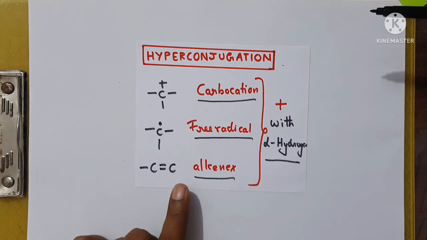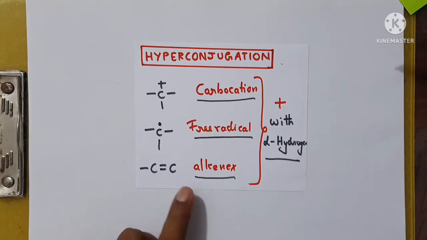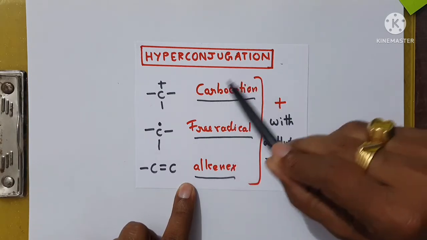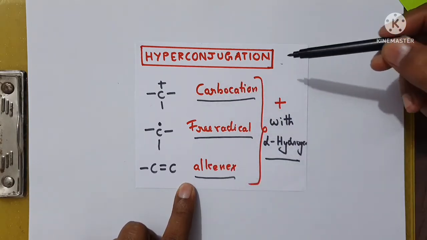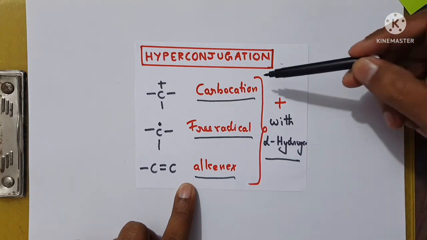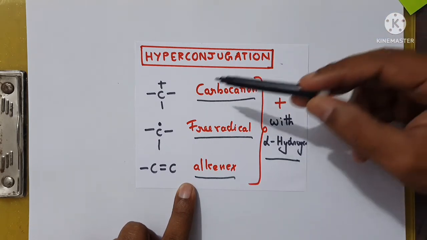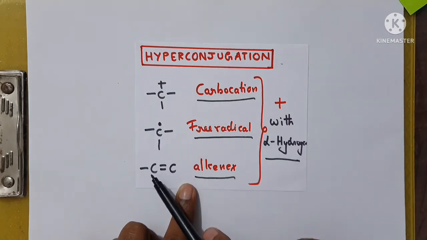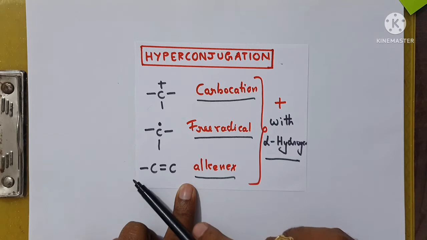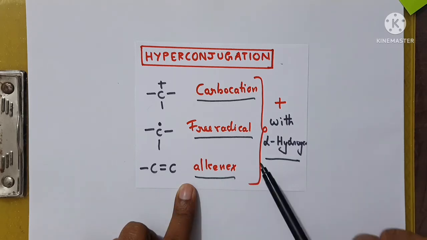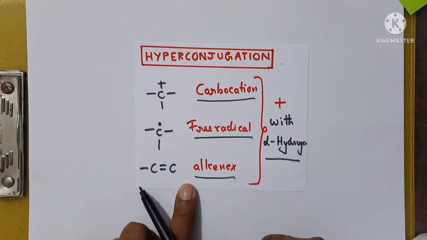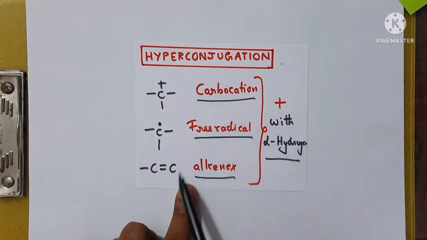What I wanted to tell you is, if the carbocation, free radical, or alkene acts as an active site, and the carbon next to it contains alpha hydrogen, then hyperconjugation is shown by them.